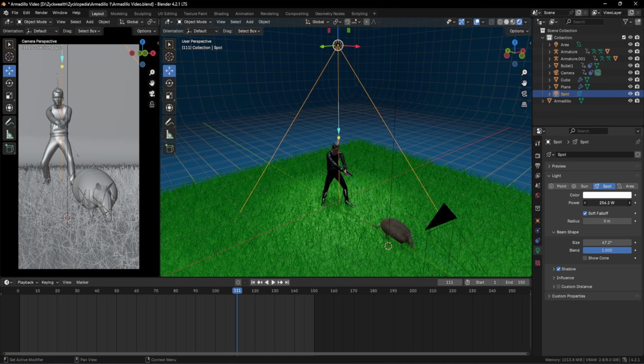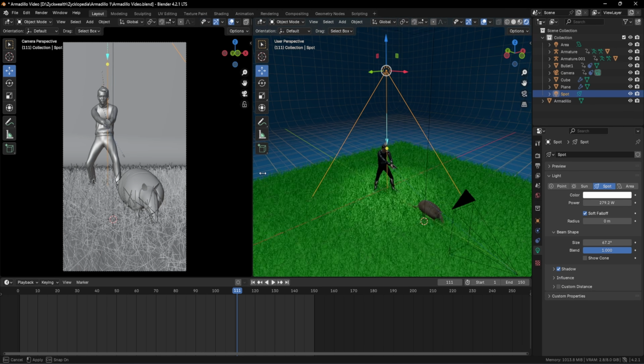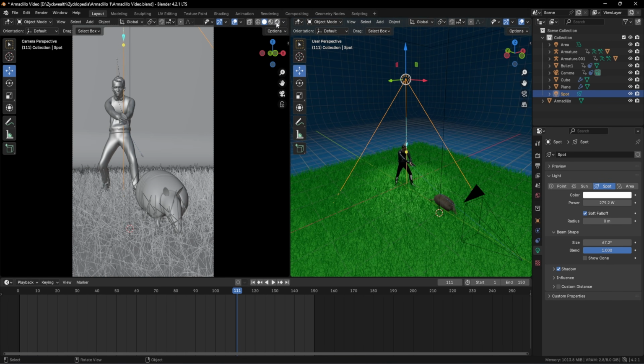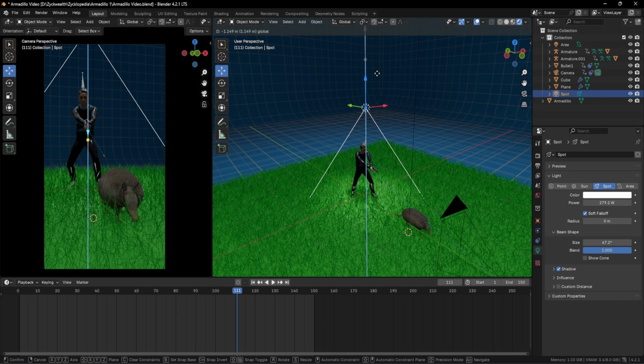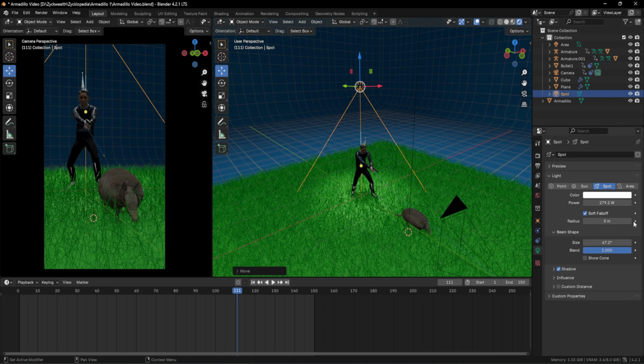But right now I'm just gonna play with the power settings like this. And also I'm gonna preview it on our camera by clicking on this button. And we can see that we need more light on our character. So I'm gonna increase the power like this.